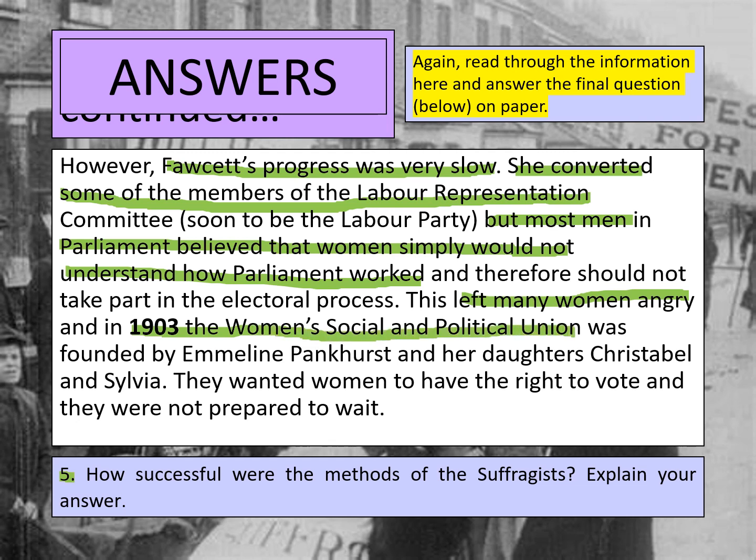Women's Social and Political Union is also known as the Suffragettes, and they were led by Emmeline Pankhurst and her daughters. These women believed that women needed the right to vote, and they were not prepared to wait. They were willing to use more violent and quite aggressive tactics to get women the right to vote, and they believed that Fawcett's process was slow, was not making the progress it needed to gain women's rights.